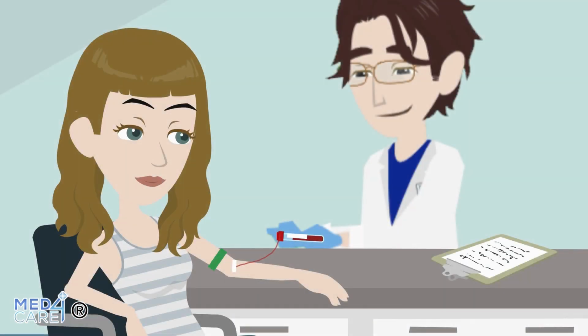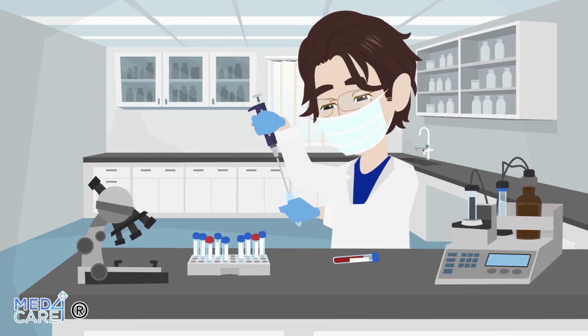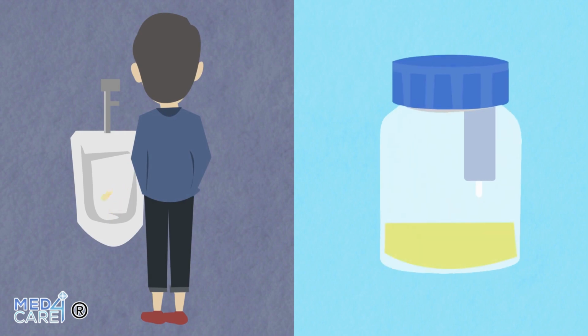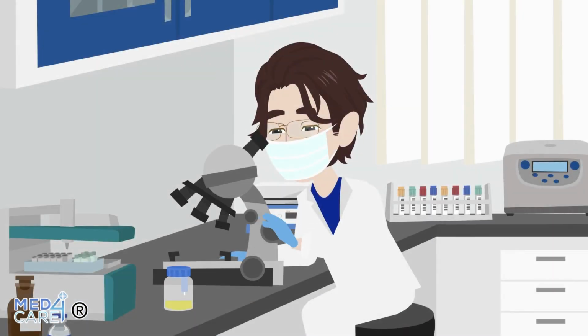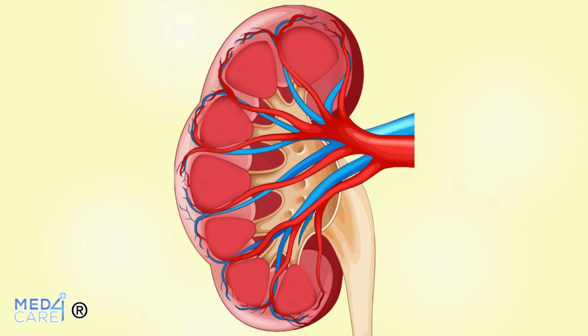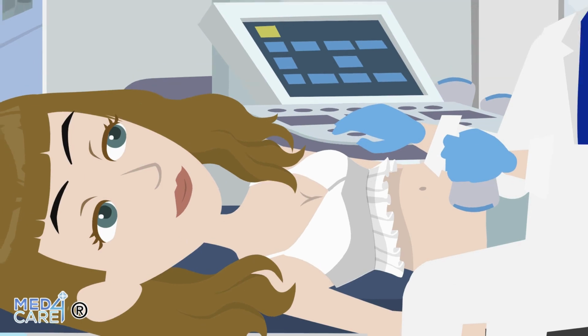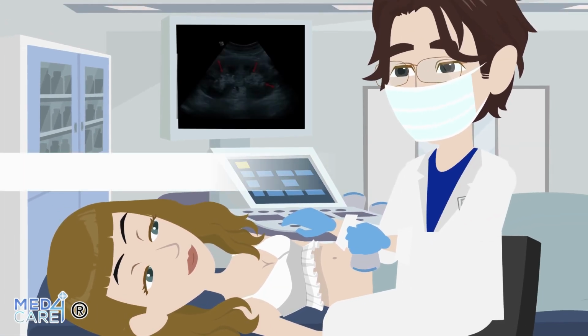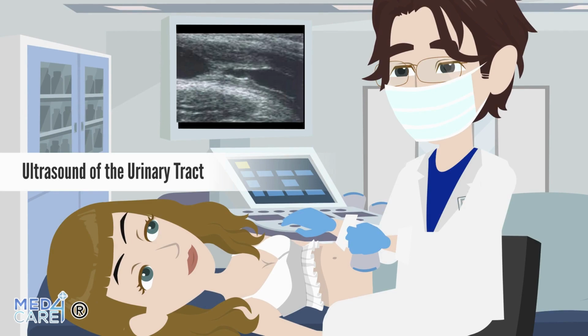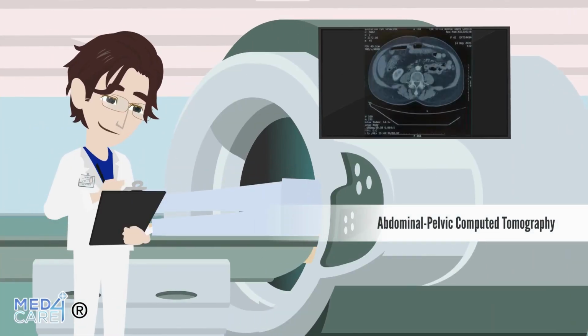The laboratory tests prescribed by the specialist doctor can be conducted both on the blood, where the functionality of the kidney is investigated in a general way, and, at the same time, also on the urine, weighing the chemical and physical parameters. Instrumental tests can prove their validity in ascertaining any obstructive lesions affecting the urinary tract as well as investigating the perfusion status of the renal artery. The most frequently used instrumental tests are renal ultrasound with Doppler, ultrasound of the urinary tract, abdominal pelvic computed tomography.